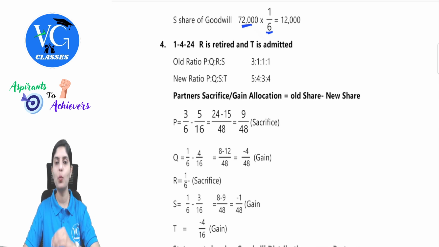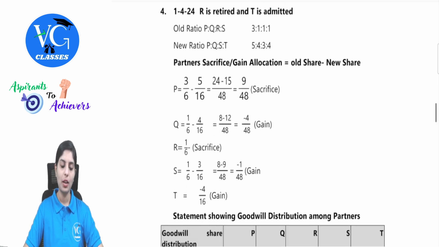So we will apply one structure. If there is positive, it will be sacrifice. Negative, we will term it as gain ratio. For P, what is the old ratio? 3:1:1:1 is the old ratio. So 3/6 minus, 5 plus 4 will be 9 plus 3, 12, 12 plus 4, 16. So 3/6 minus 5/16.